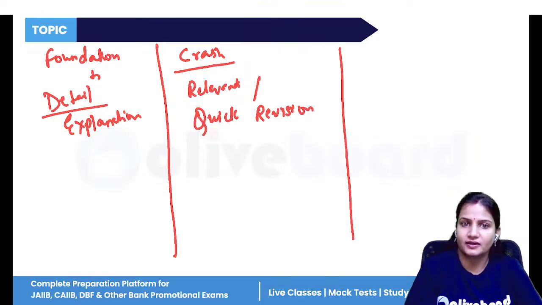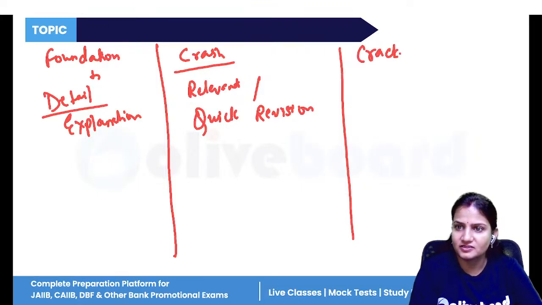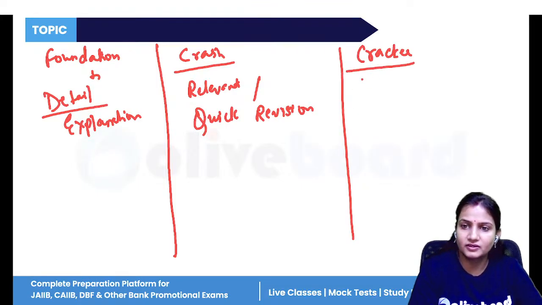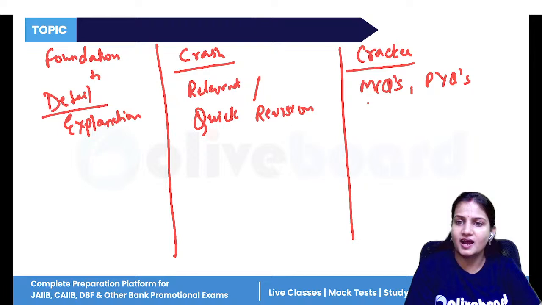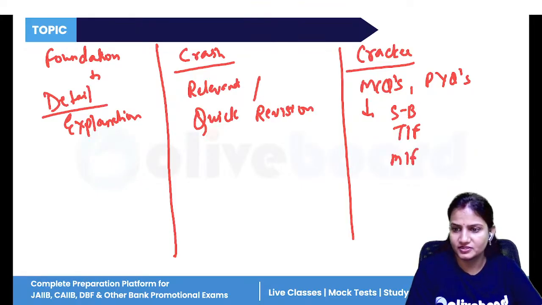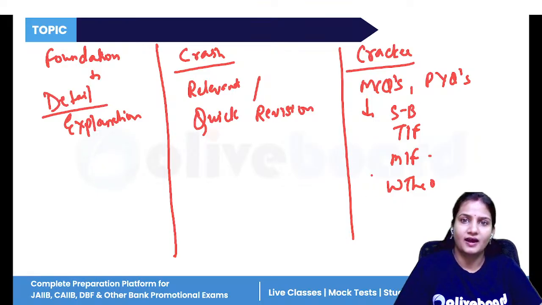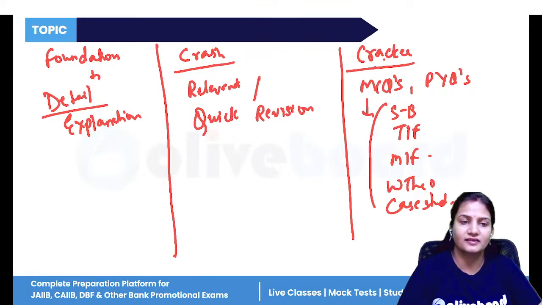Now in the Cracker batch, you will see more and more questions, MCQs. There are some previous year questions, and MCQs in every form: statement based question, true false type question, match the following question, without option question, and some case studies also. All such types of questions we're going to see in our Cracker batch.